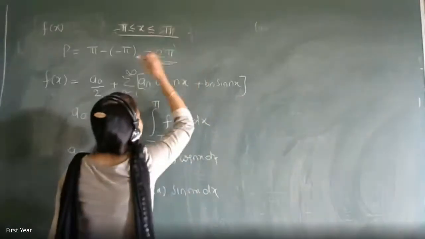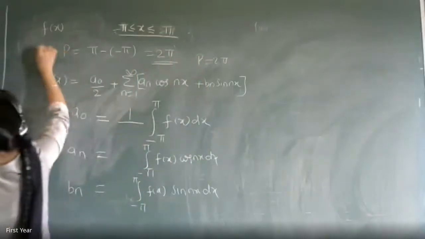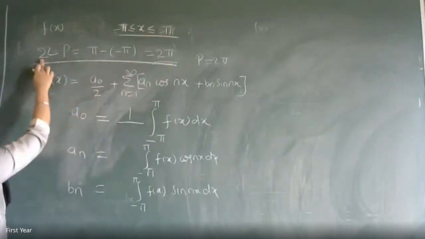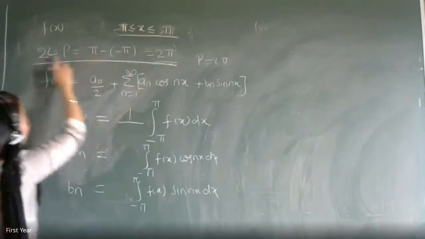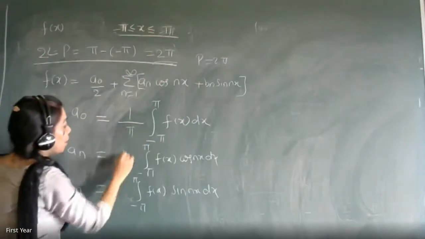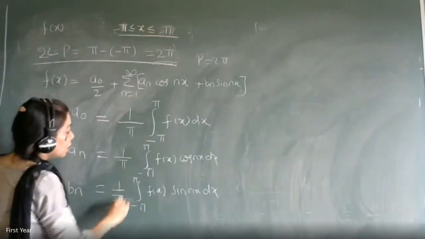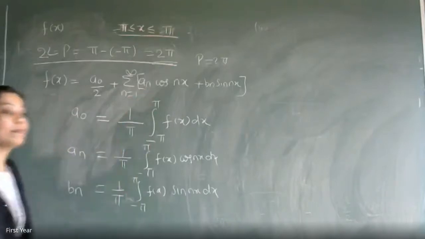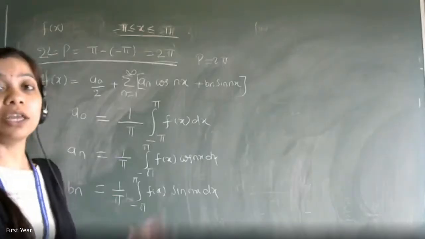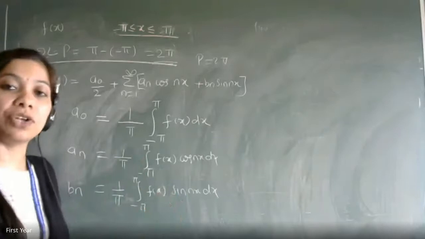Everybody is getting it. See, there also the period was 2 pi. It will remain the same. So actually we compare this period now with 2l. So here also l is pi. If I compare period 2l is equal to 2 pi, l is equal to pi. This question is the same as the previous question. So it will be 1 by pi. The only change is in the limits. Are you getting it or no? Yes, ma'am. Because only the interval in which the function is defined is changing, your limits will change, nothing more.